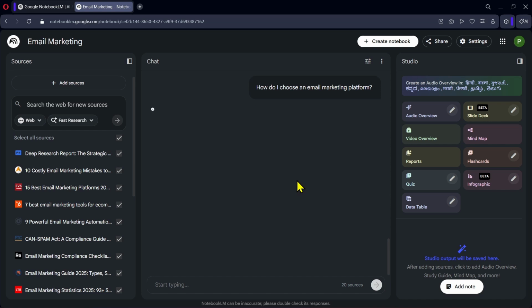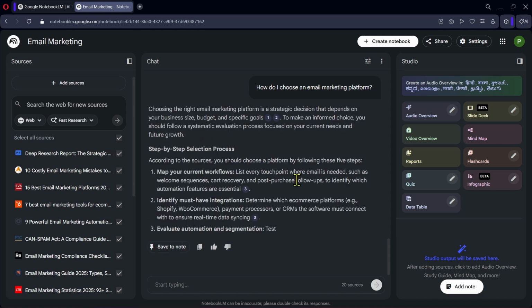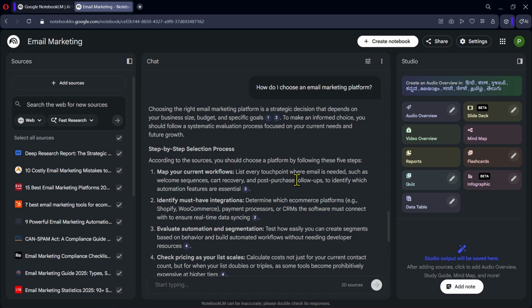Because of this system, NotebookLM can be very useful for studying or researching new topics. Students, teachers, and professionals can all use it to quickly understand information from multiple sources.